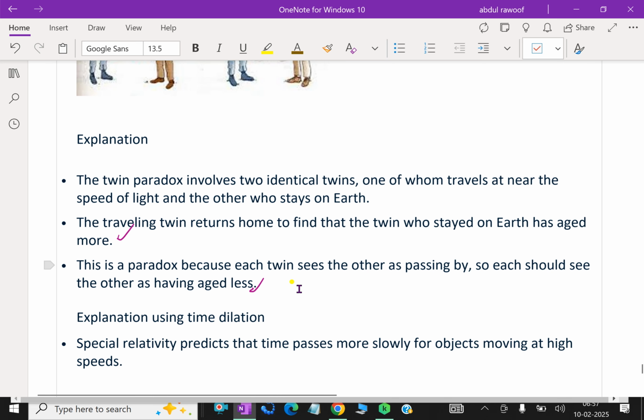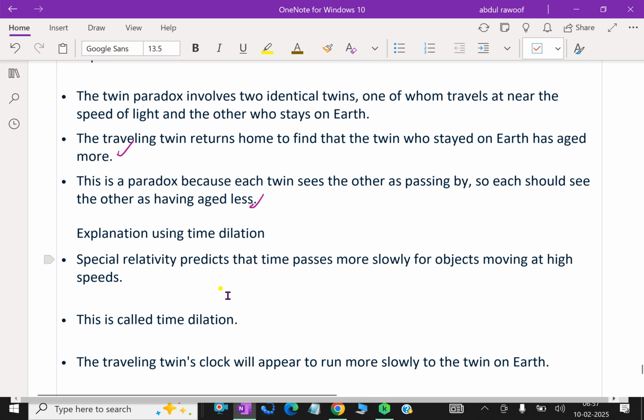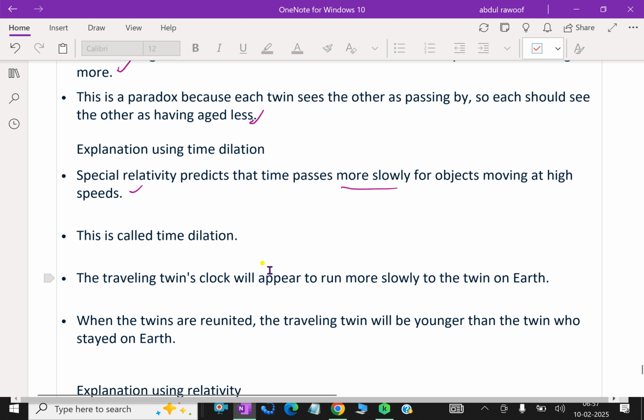Explanation using time dilation. Special relativity predicts that time passes more slowly for objects moving at high speeds. This is called time dilation. The traveling twin's clock will appear to run more slowly to the twin on Earth.